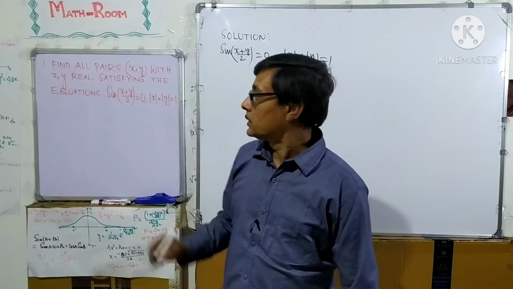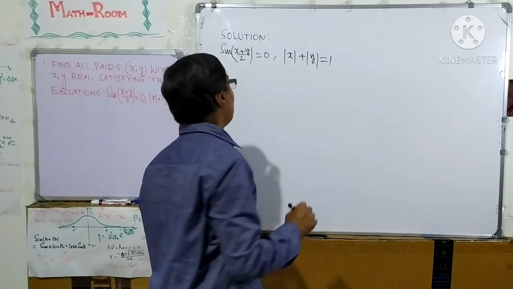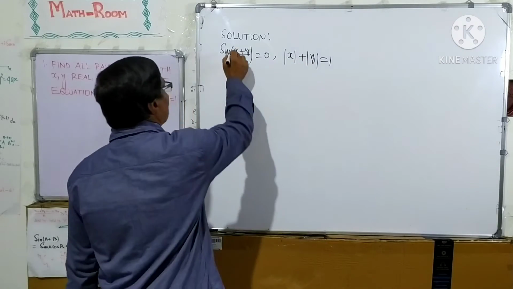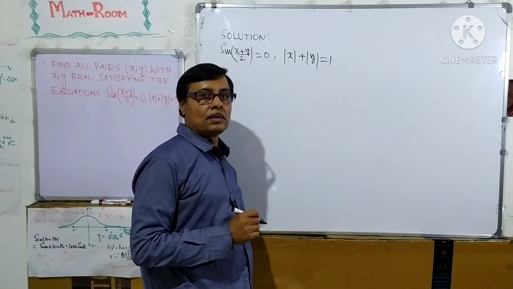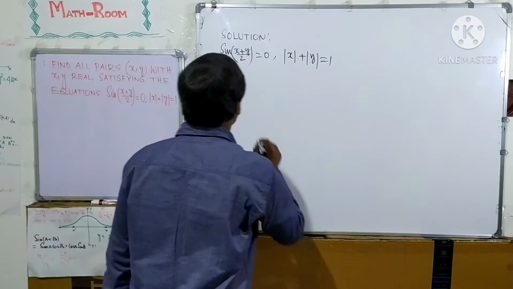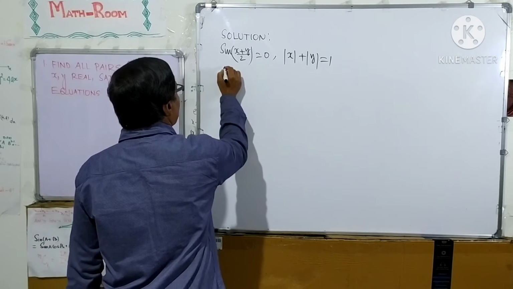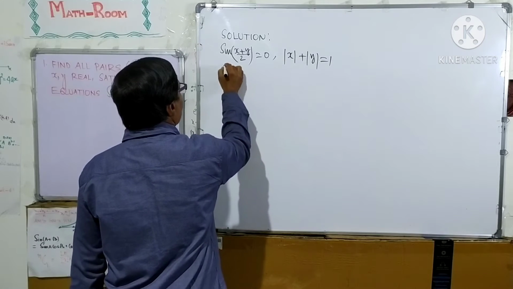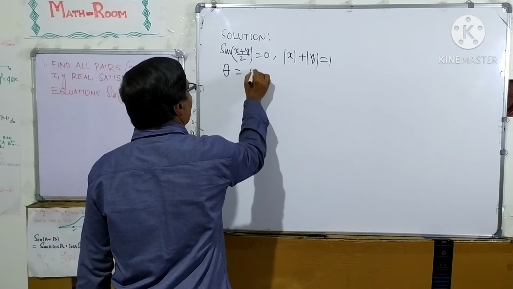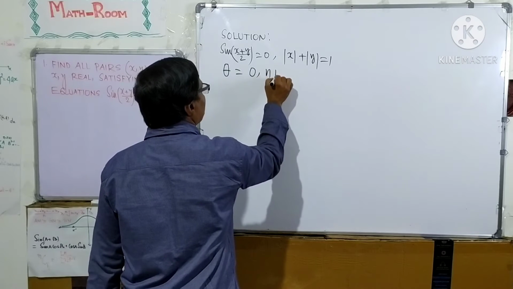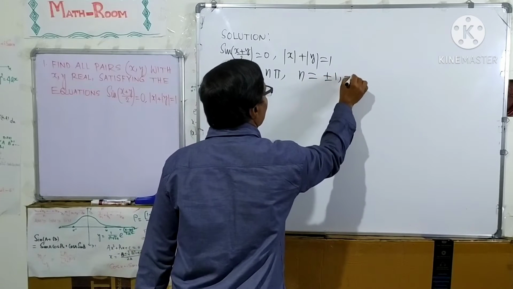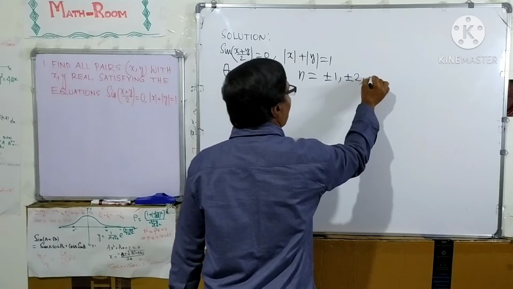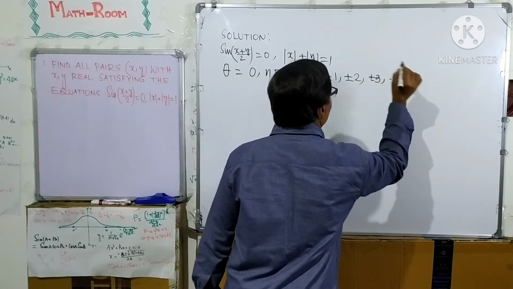We know the solution for sin theta equal to 0: theta equal to 0 or n pi, where n is plus minus 1, plus minus 2, plus minus 3 and so on.